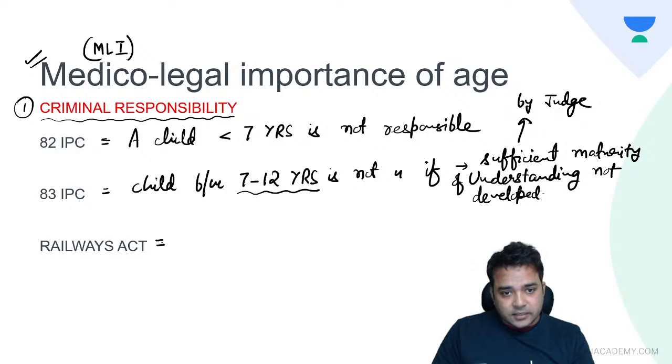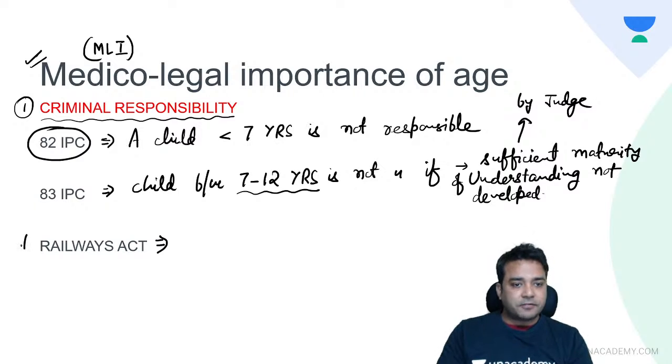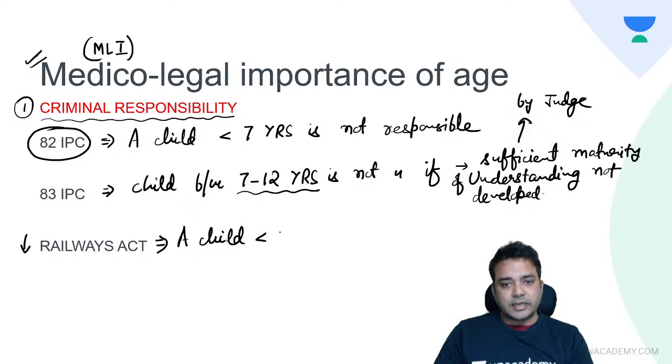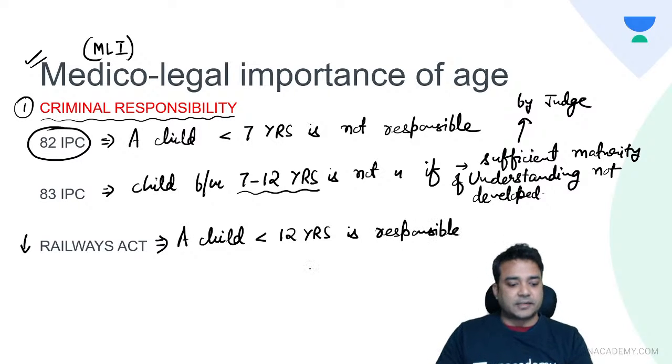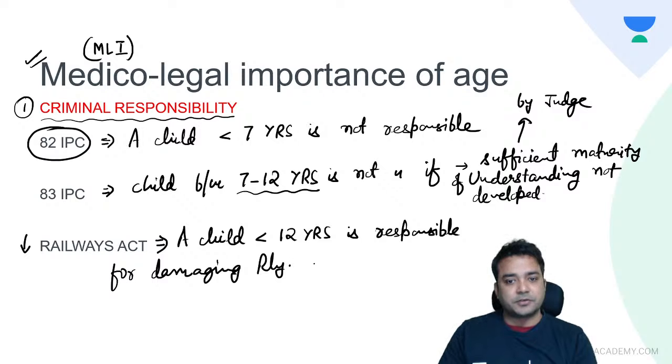Now there is an exception to this 82 IPC. What is that exception? Under the Railways Act, any child who is less than 12 years is responsible for damaging railway property.